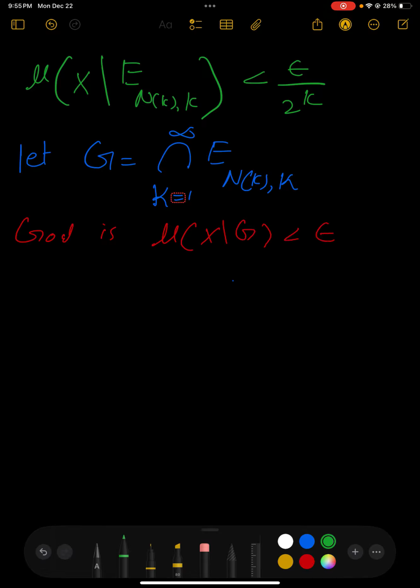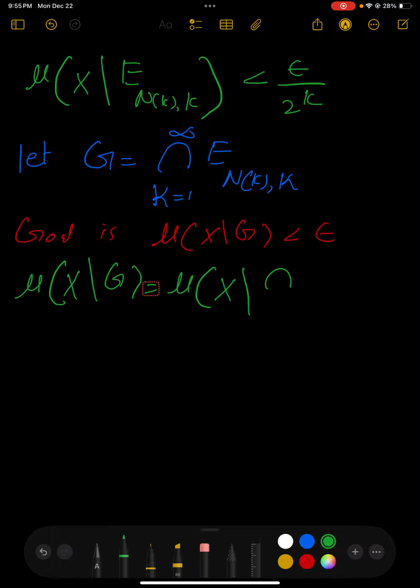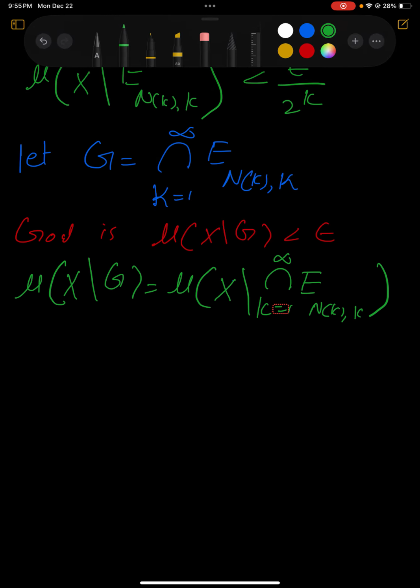Okay, so now the measure of X minus G is the measure of X minus the intersection over k = 1 up to infinity of E_{n(k)}^k.